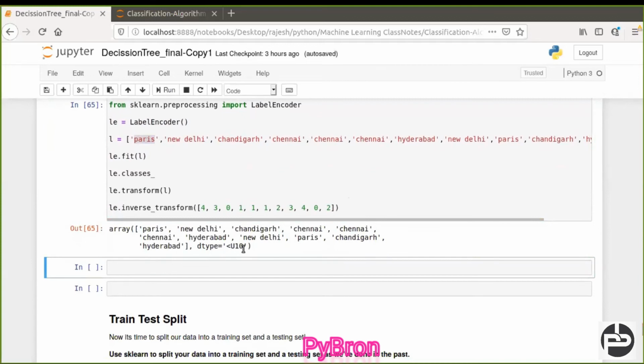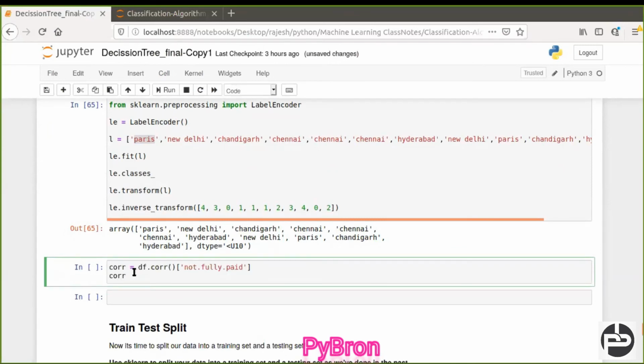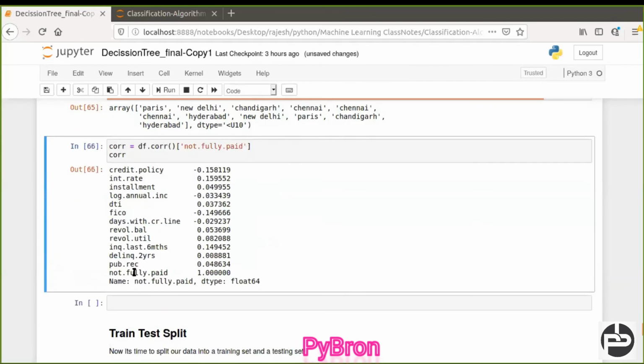Now once you're done, we have to check the correlation. What is the correlation and why are we checking this? Because here 19 columns are there, right? So which column is playing an important role to achieve our target? For that purpose we should know the correlation factor. Okay, so the correlation factor gives the output.